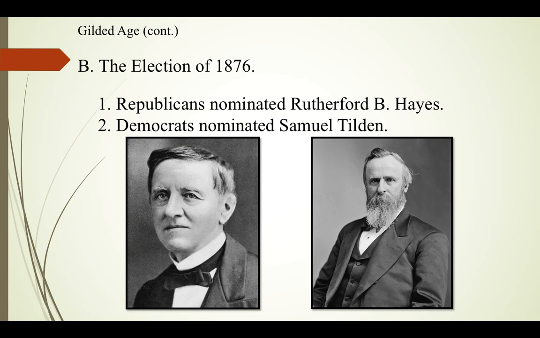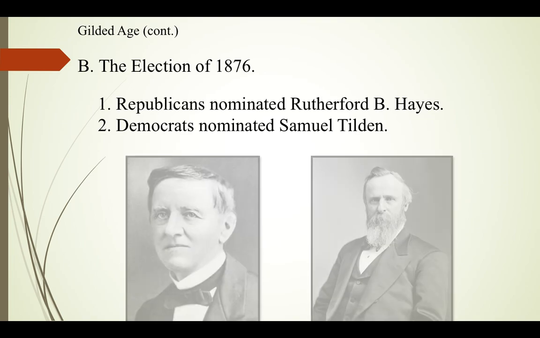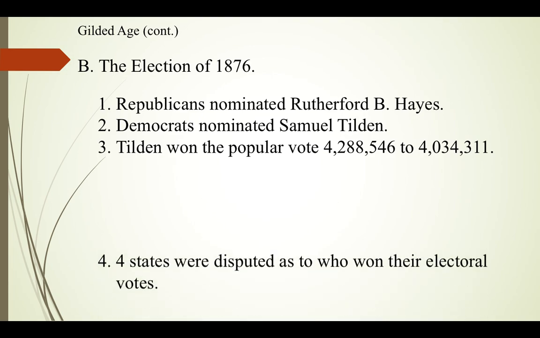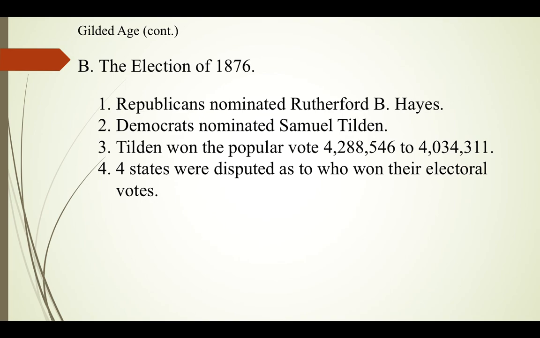The Democrats nominated Samuel Tilden. Tilden won the popular vote by 250,000 individual votes. However, when it came to the Electoral College, there were four states that were in dispute. And so it goes to the House of Representatives, where they call it the corrupt bargain, one of the corrupt bargains of our history, the Compromise of 1877.